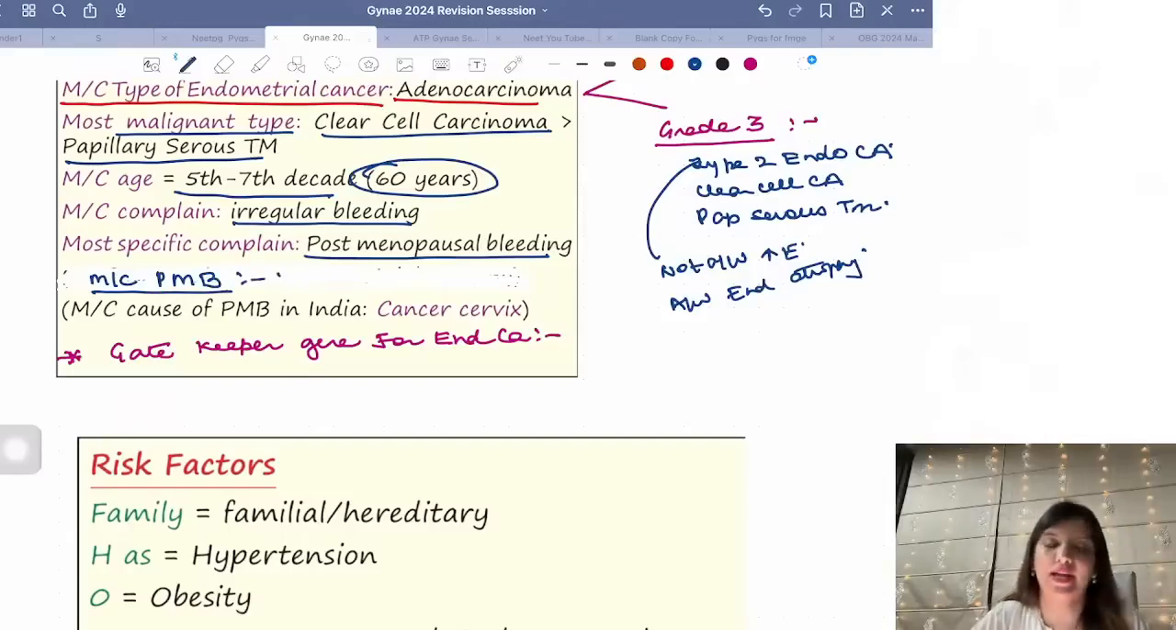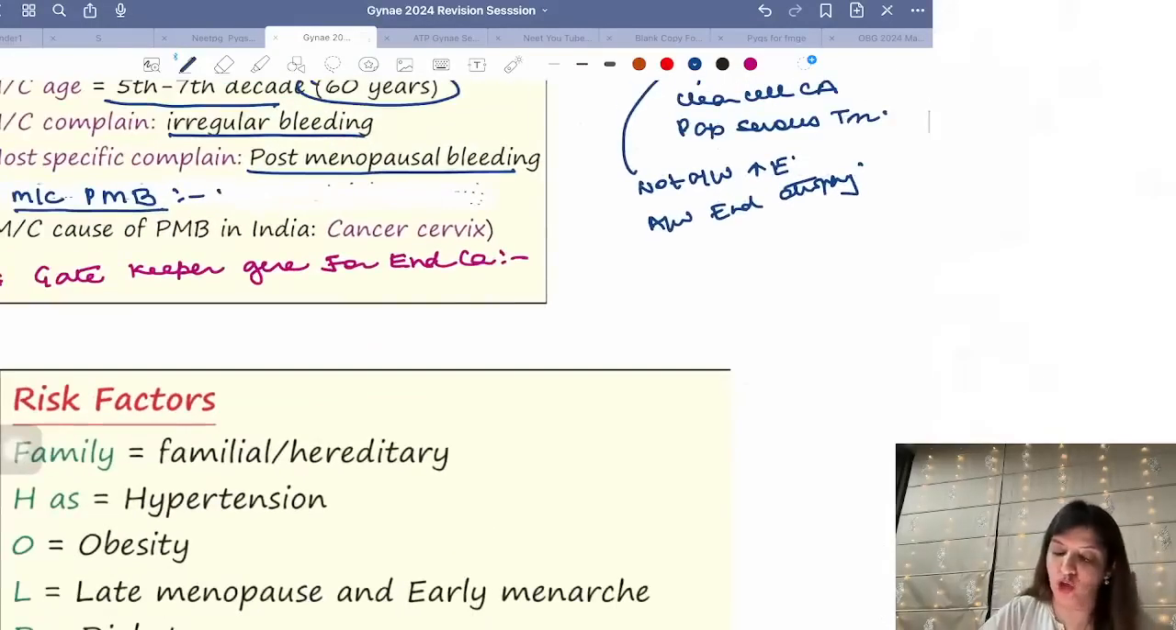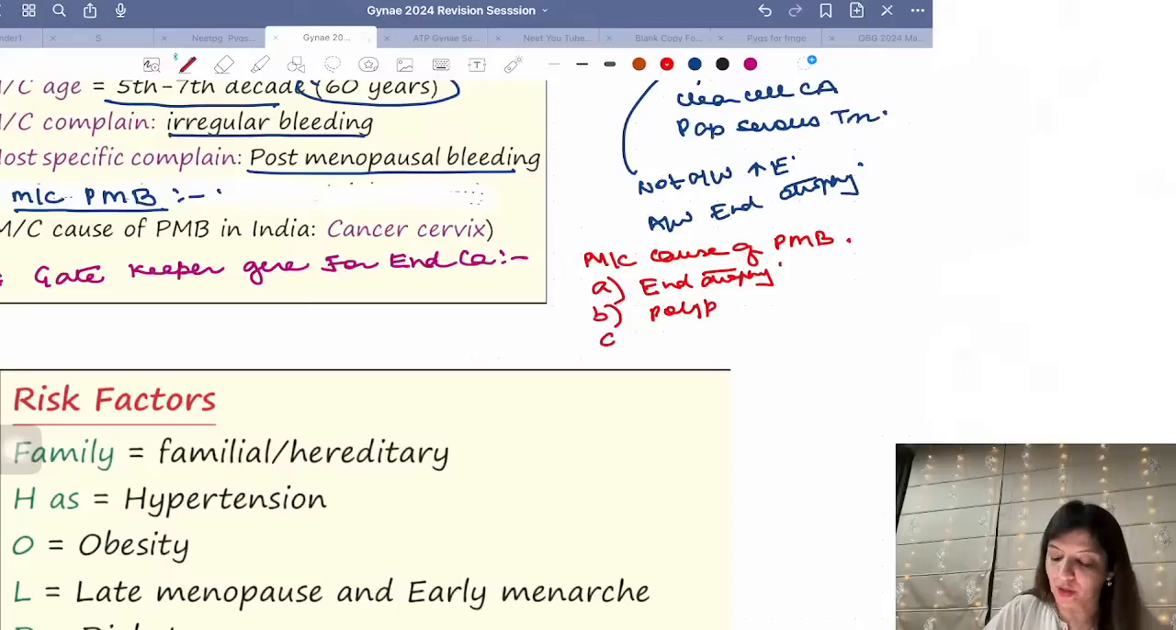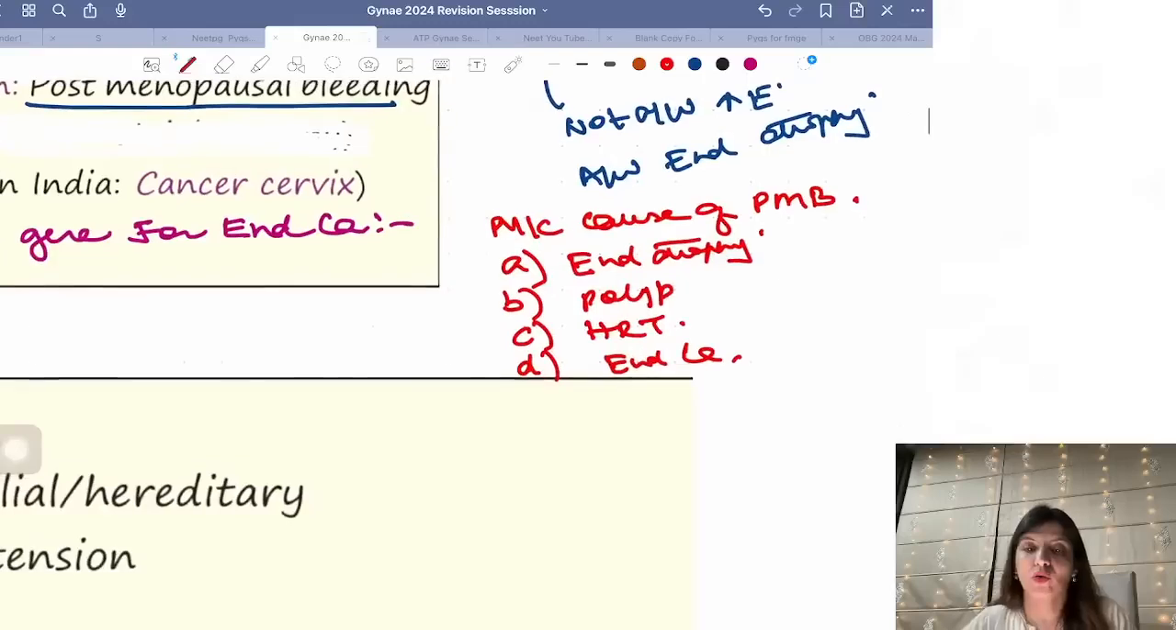Now, tell me what is the most common cause of postmenopausal bleeding? If this question comes, I am giving you 4 options. Most common cause of PMB. Option A, endometrial atrophy. Option B, polyp. Option C, HRT. Option D, endometrial cancer. Tell me, what is the most common cause of postmenopausal bleeding? A, B, C or D? I'm getting mixed response from all of you.